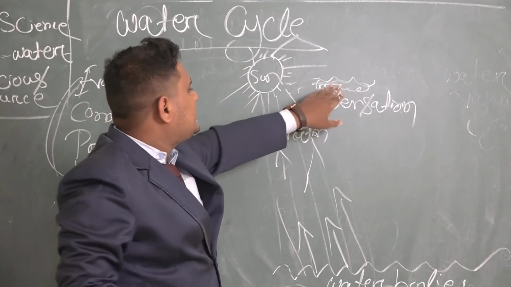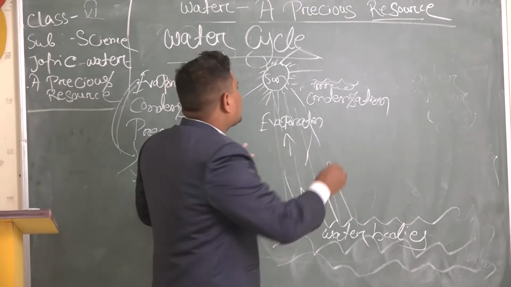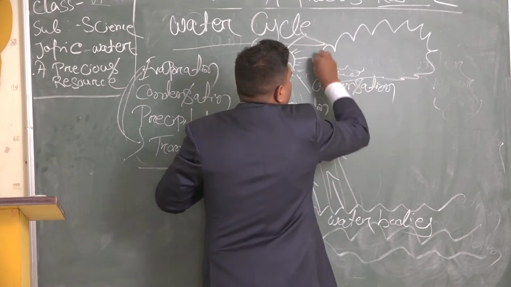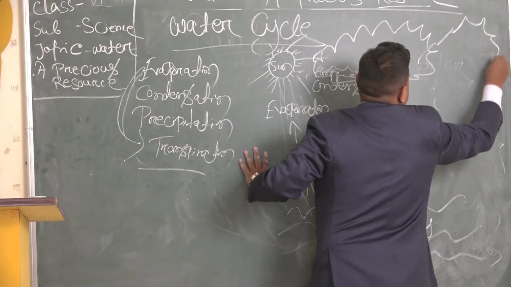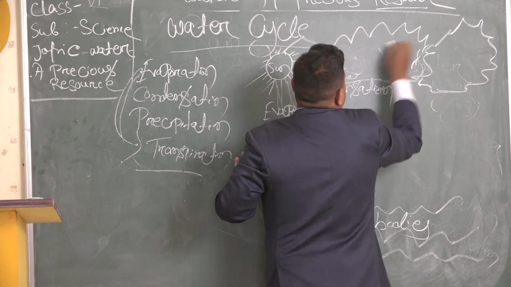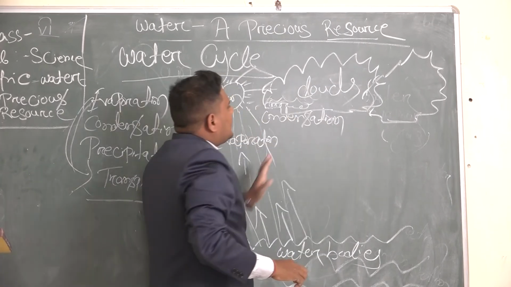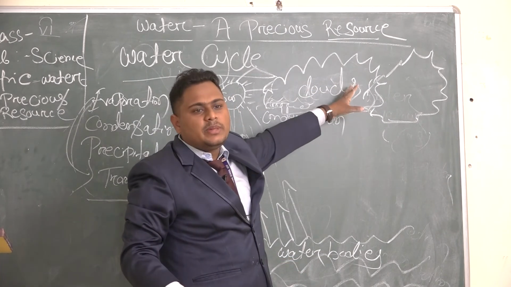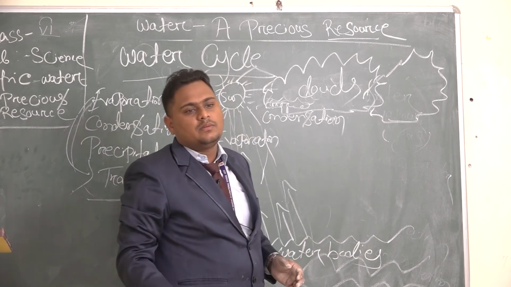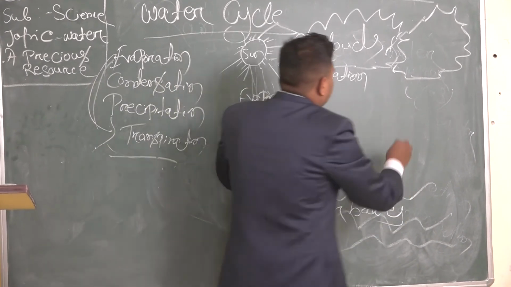These water particles connect with each other and form the clouds. And when these clouds become heavy, the water comes back to the earth as rain, and this process is known as precipitation. This is rainfall.